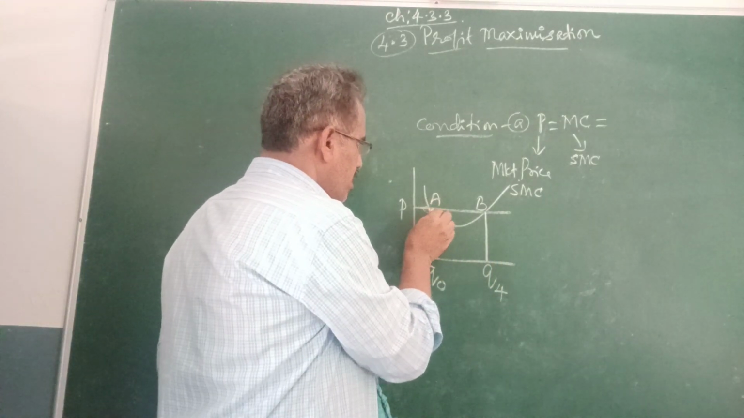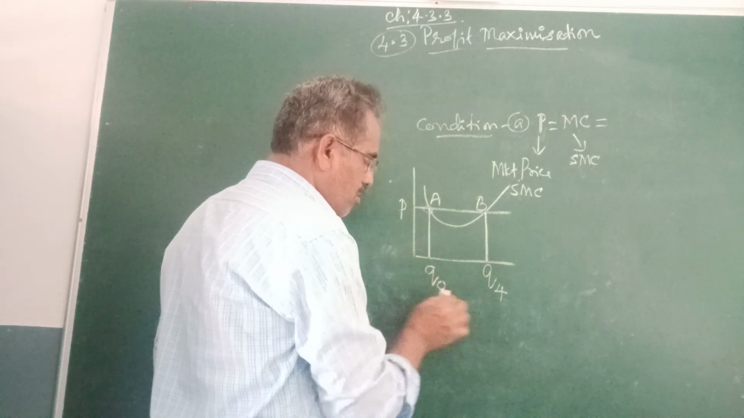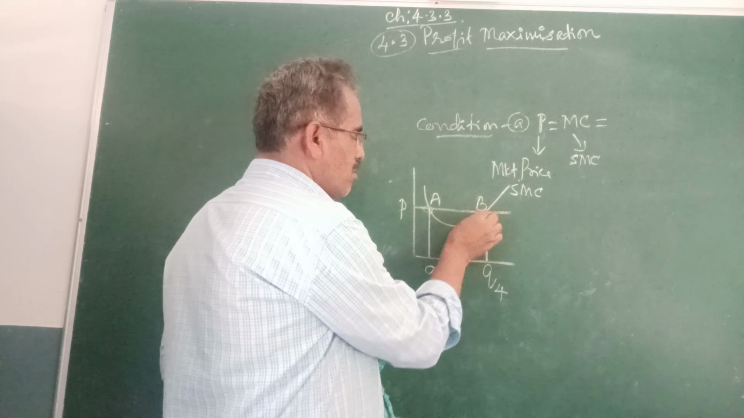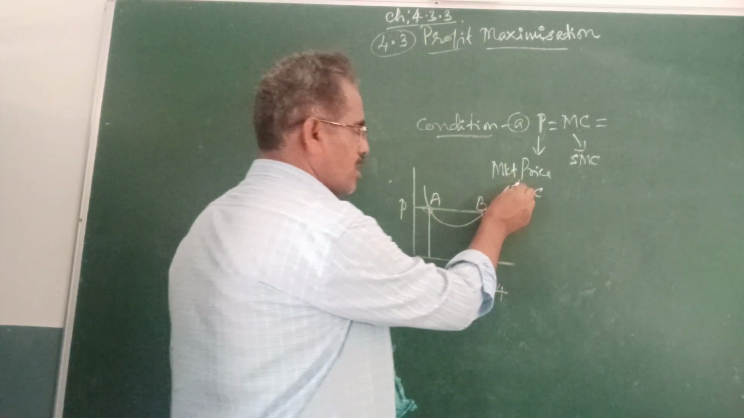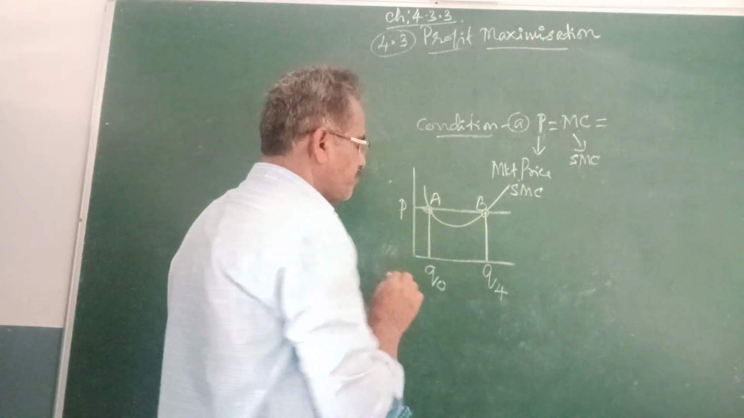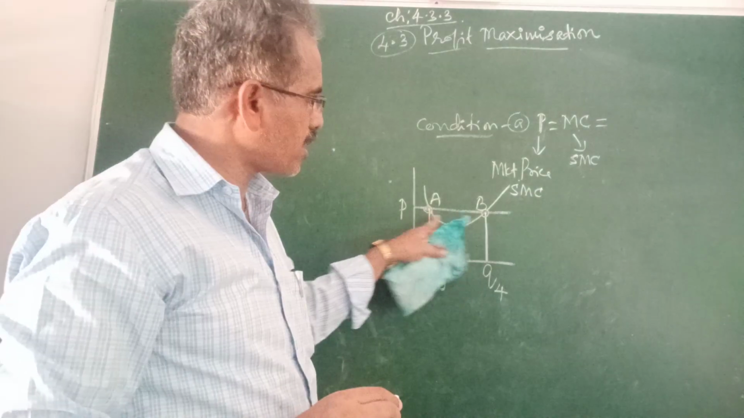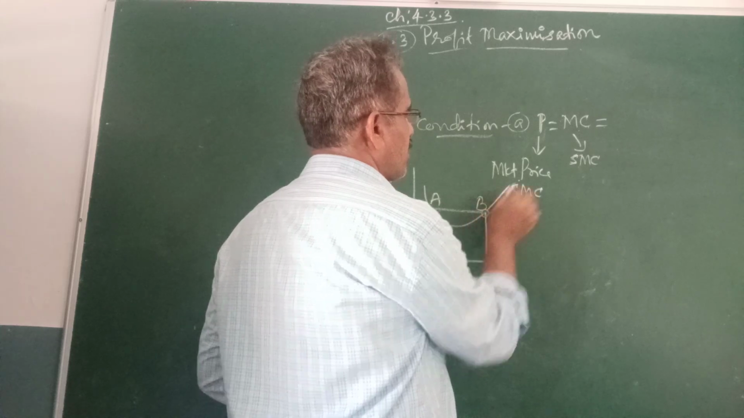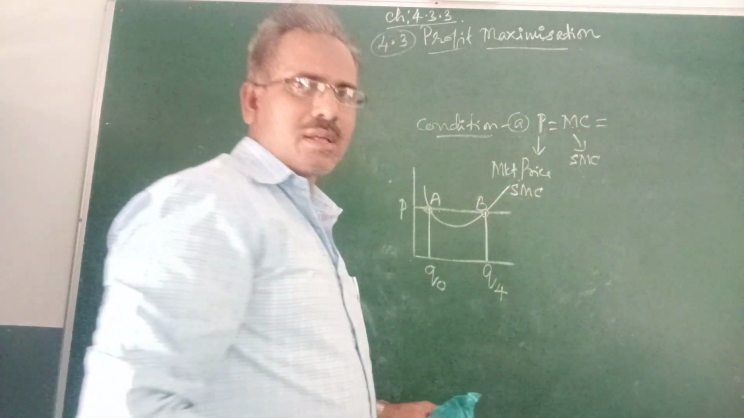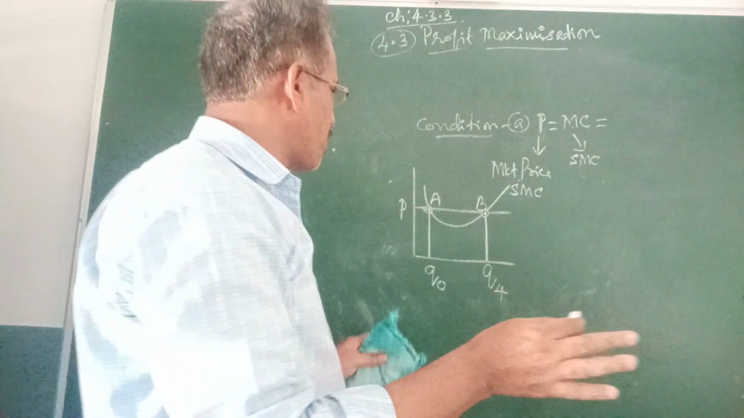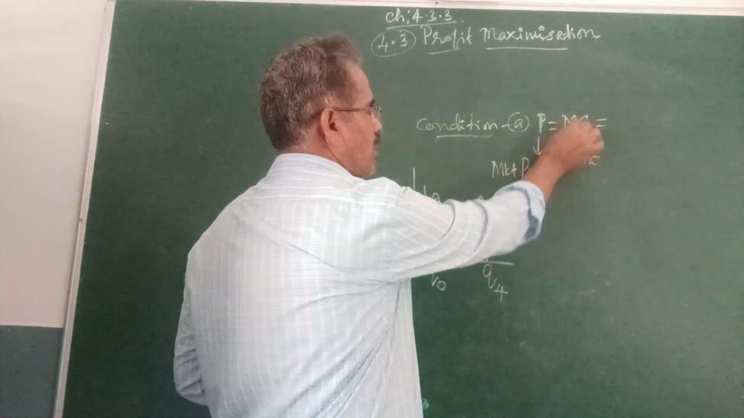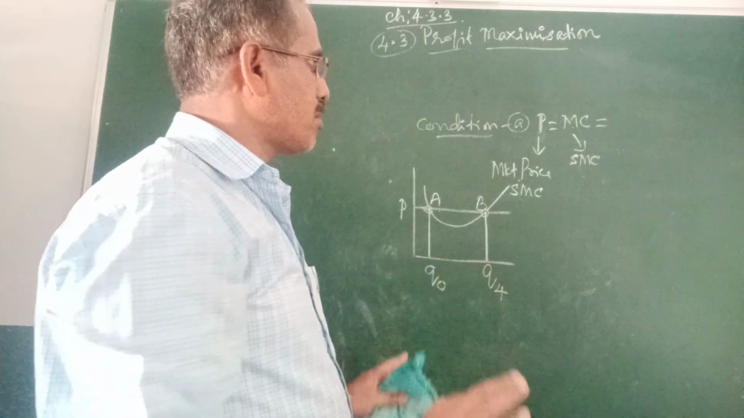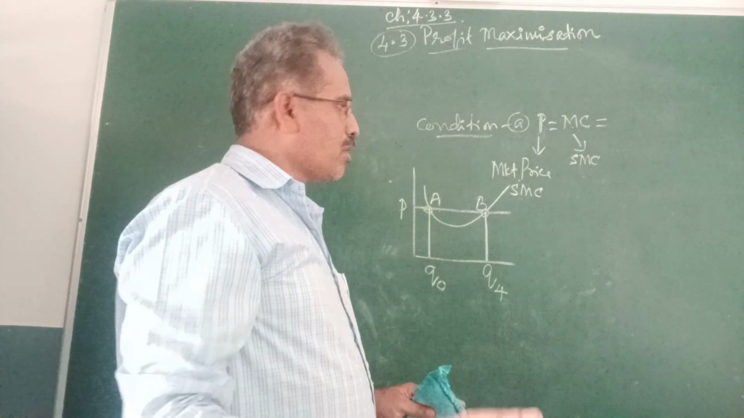At A, this is the point of Q0 and Q4, where the price is equivalent to marginal cost. The marginal cost curve is tangent at the point A and at the point B. Both are equal in the sense that price is equivalent to marginal cost. Then there is no question of any profit, because the cost spent by the firm is equivalent to the price of the market. That's why no profit and no loss.